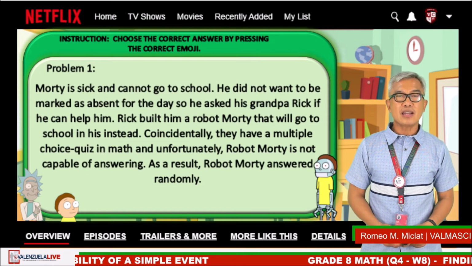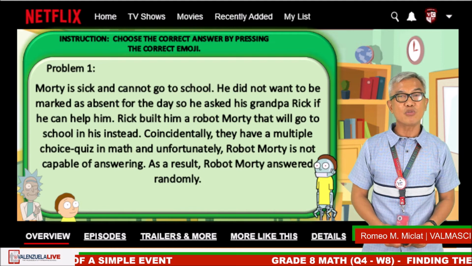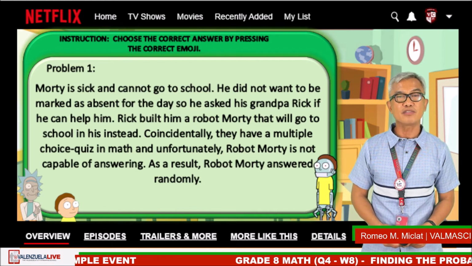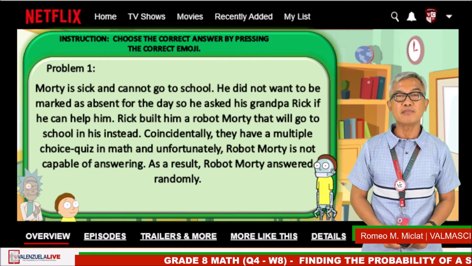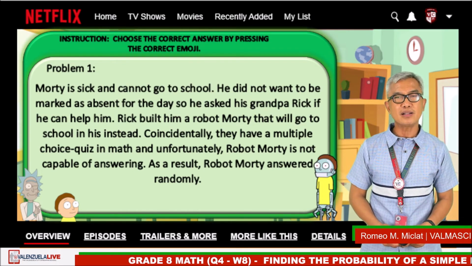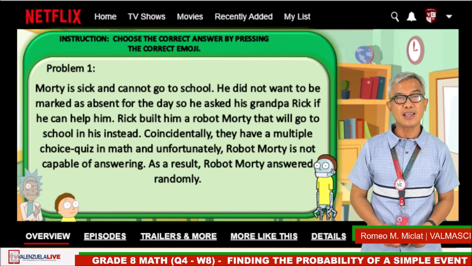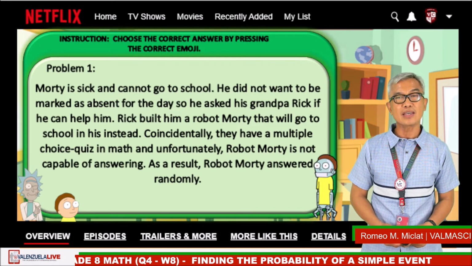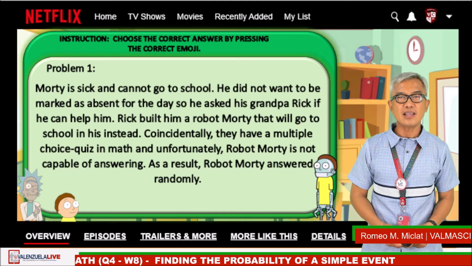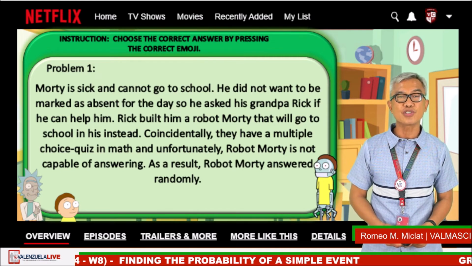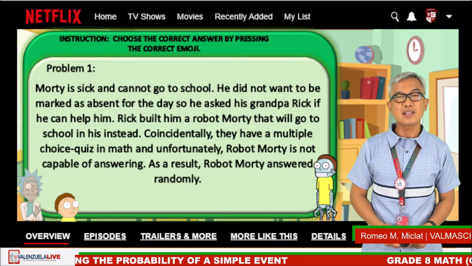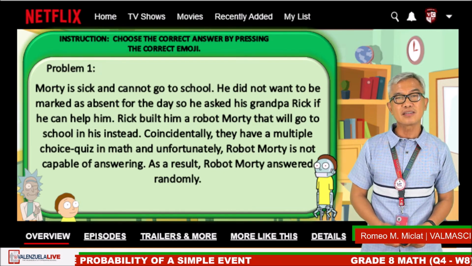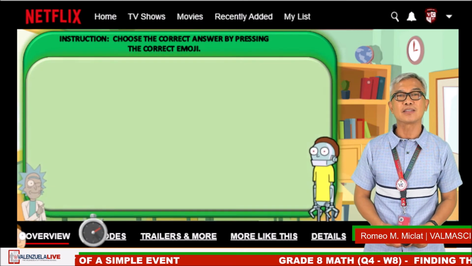Morty is sick and cannot go to school. He did not want to be marked as absent for the day, so he asked his grandpa, Rick, if he can help him. Rick built him a robot, Morty, that will go to school in his stead. Coincidentally, they have a multiple choice quiz in math, and unfortunately, Robot Morty is not capable of answering. As a result, Robot Morty answered randomly.